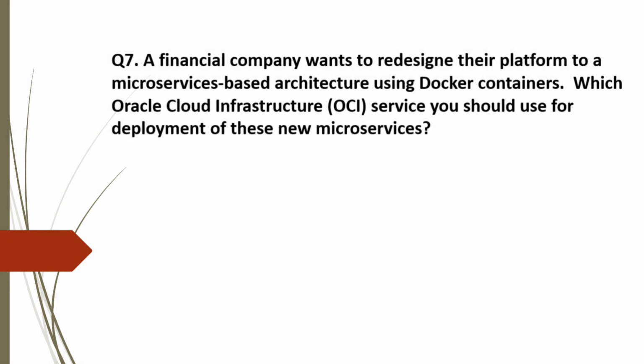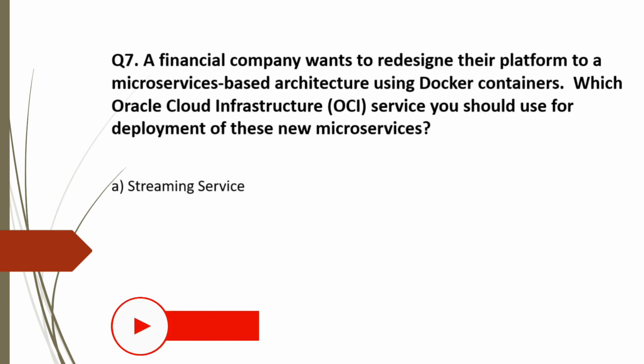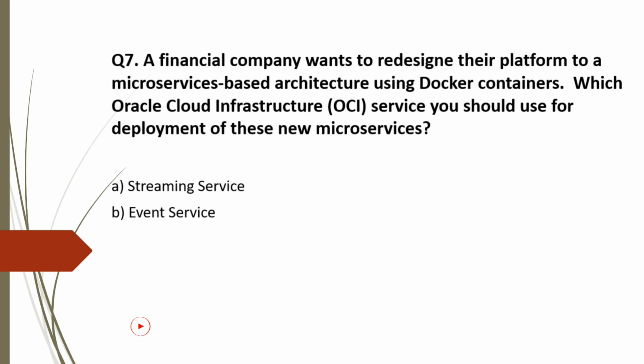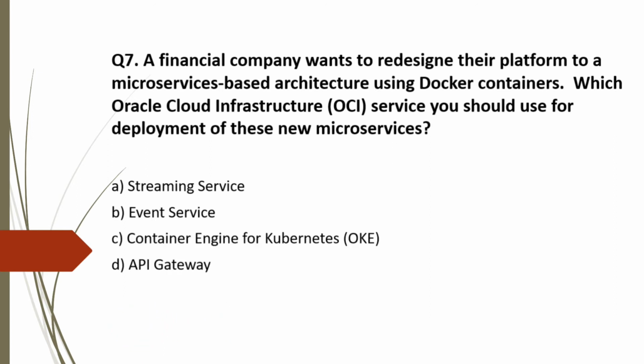Next, question 7. A financial company wants to redesign their platform to a microservice-based architecture using Docker containers. Which Oracle Cloud Infrastructure service should you use for deployment of these new microservices? And the options are: option A, streaming service, option B, event service, option C, container engine for Kubernetes, option D, API gateway.